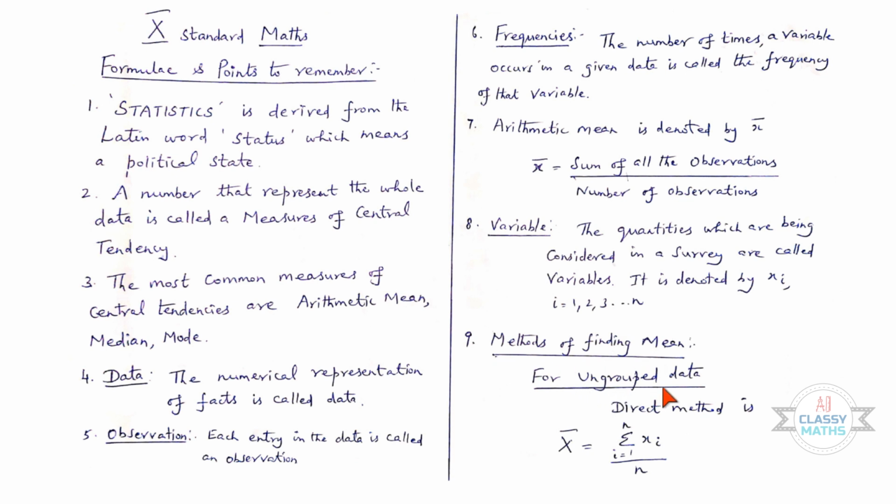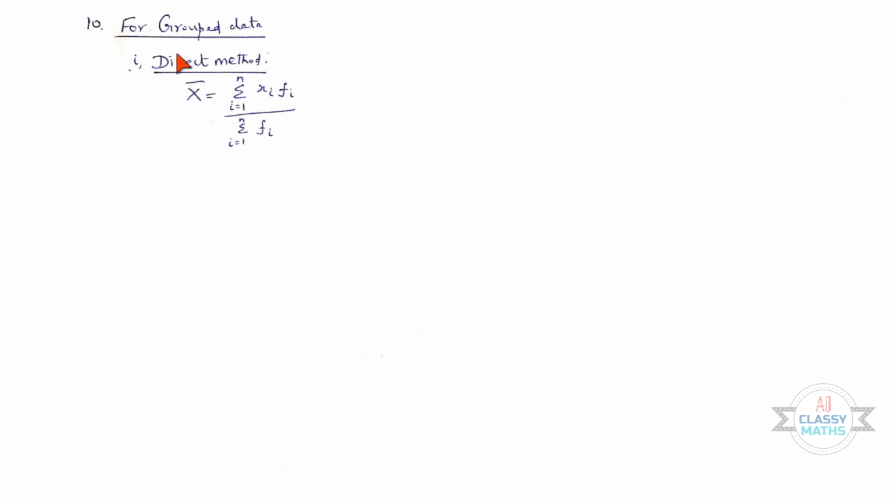For ungrouped data, only direct method is there, that is x bar is equal to sigma xi, i is equal to 1 to n, the whole divided by n. Tenth one, for grouped data, first method is direct method, x bar is equal to sigma i equal to 1 to n xi fi, the whole divided by sigma fi, i is equal to 1 to n.